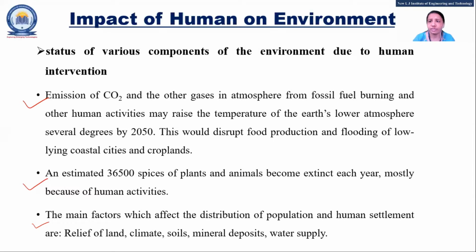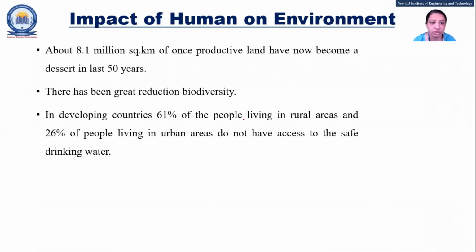There are so many processes, and we have seen the emission of CO2. So the environment also gets disturbed, right? Other solid particles also get mixed with the environment, in terms of either water or air. So you can write any example that you know: water pollution, air pollution, and also noise pollution, right? All are nothing but a part of the environment. Fine. So that also you can write.